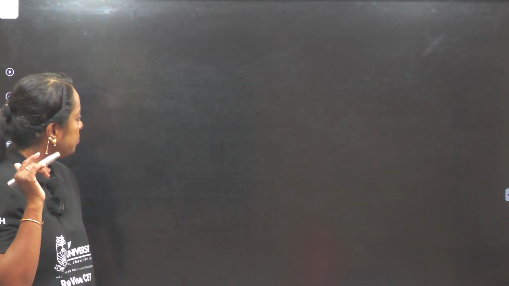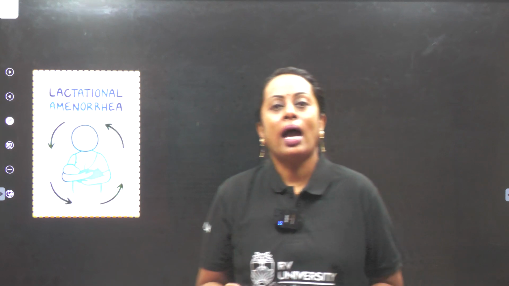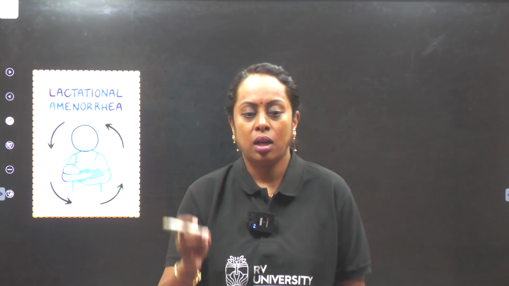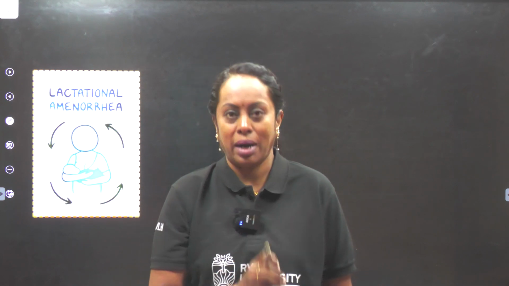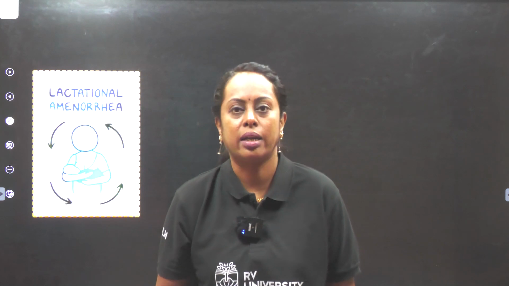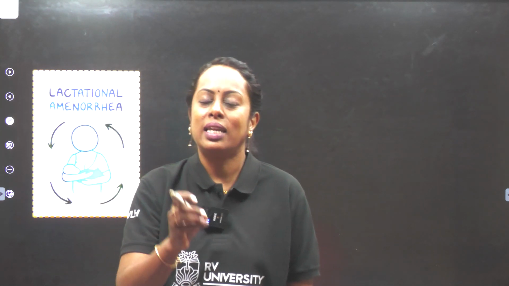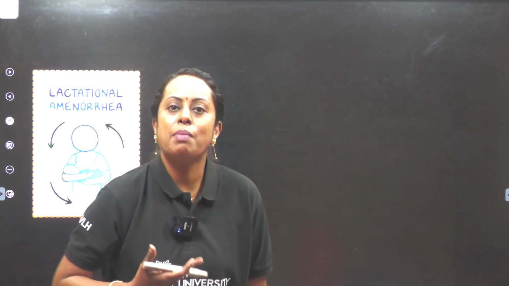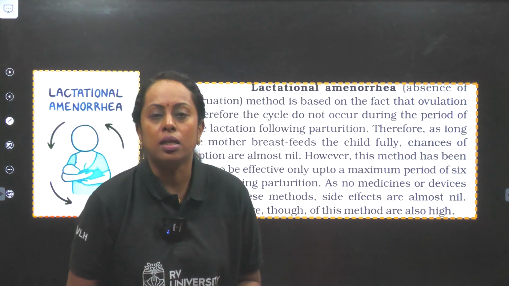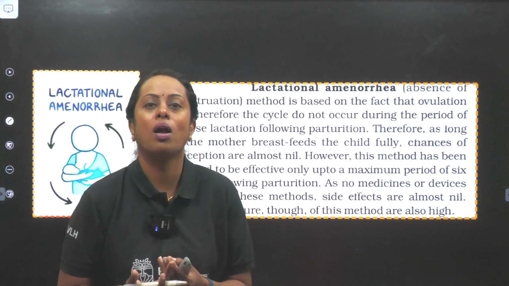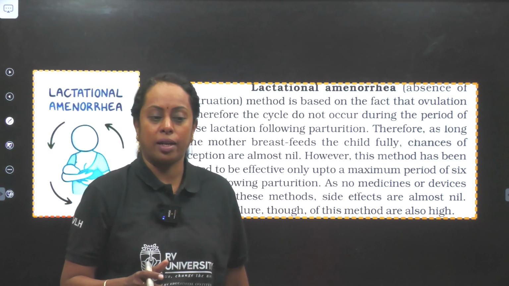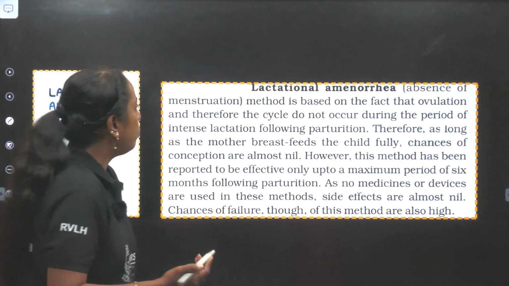Now comes lactational amenorrhea. Lactational amenorrhea is the third method, which is also under natural methods. Intensely lactating mothers will not have a menstrual cycle. That's why it is known as lactational amenorrhea. So after the child is delivered, the mother's mammary glands start producing milk by the action of a hormone called prolactin. So the anterior pituitary releases prolactin. So this prolactin, what did it do?